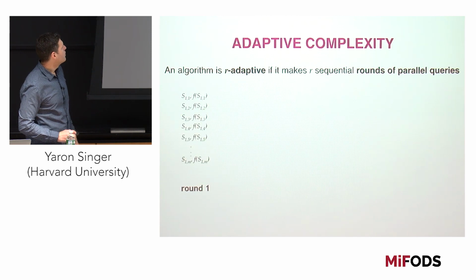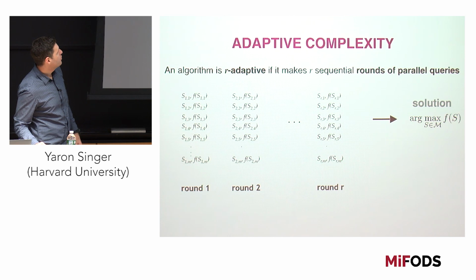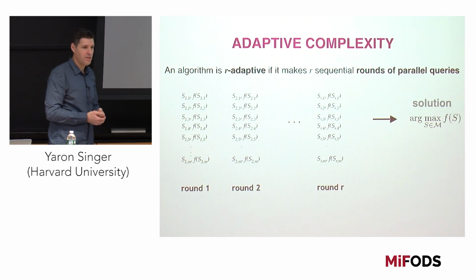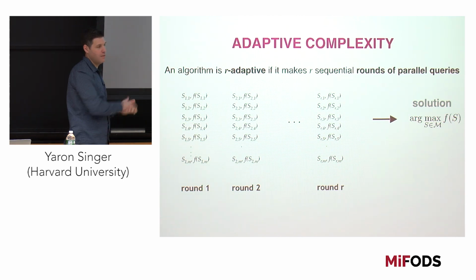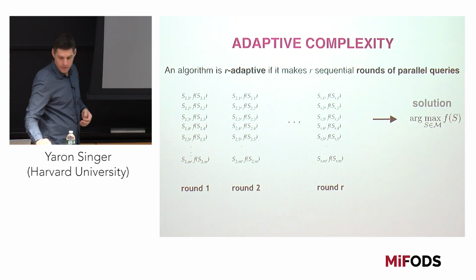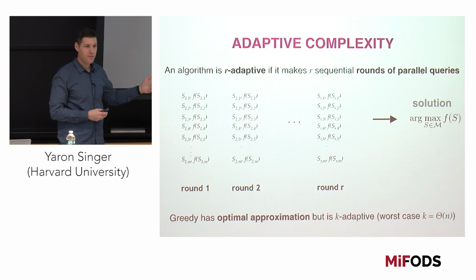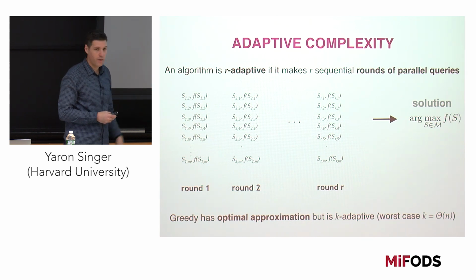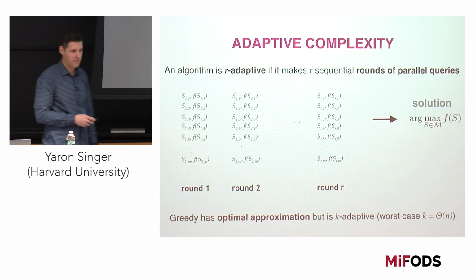So what we want to ask is, what is the adaptive complexity of the optimization algorithms that we're interested in? I'm going to say that an algorithm is R-adaptive if it makes R sequential rounds of parallel queries. The greedy algorithm that we saw in the beginning has an optimal approximation guarantee, but it uses K adaptive queries when trying to select K elements to find the best solution. And in the worst case, K is on the order of n.